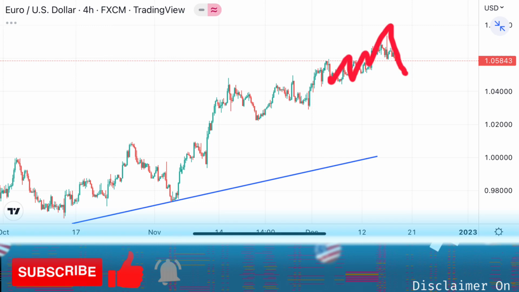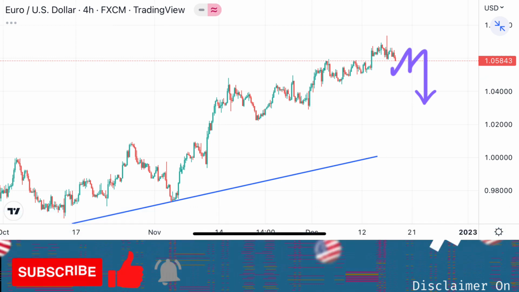Euro moved as I predicted, upward. So what's next for Euro dollar? My analysis for Euro next week is that it will move to the downside, having completed the ABC correction wave.